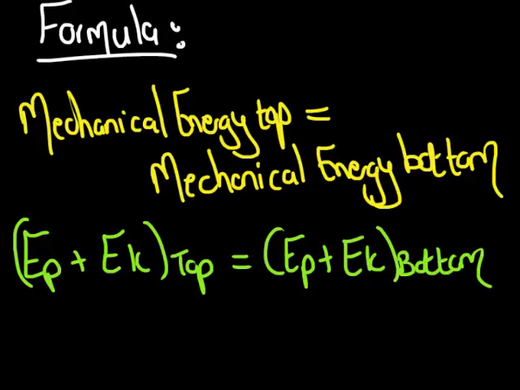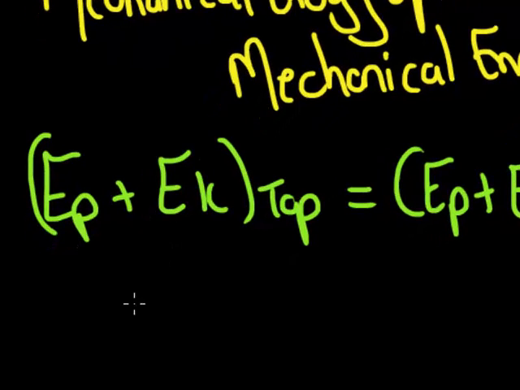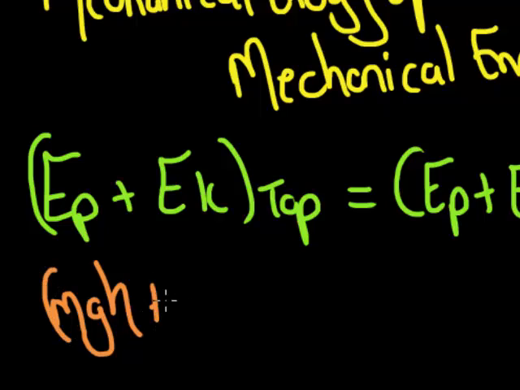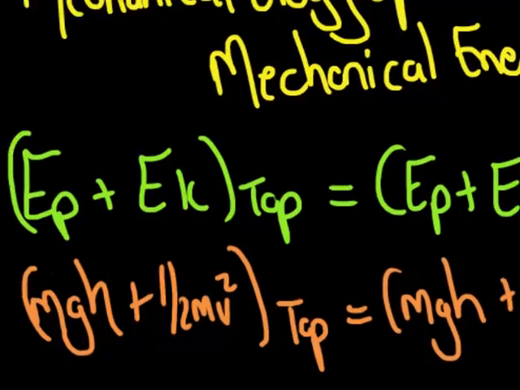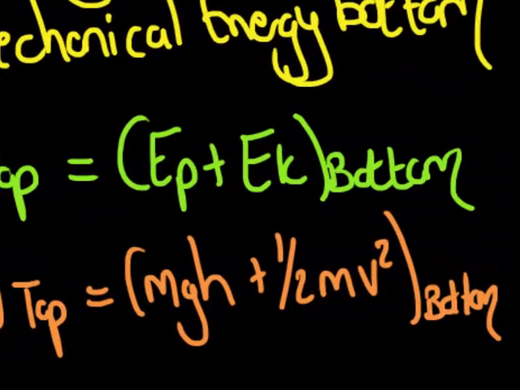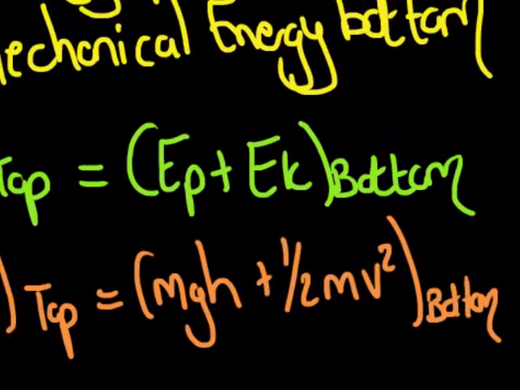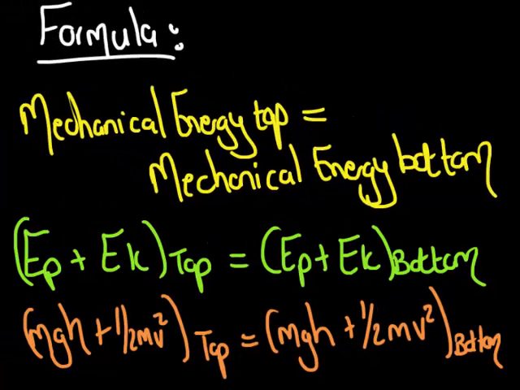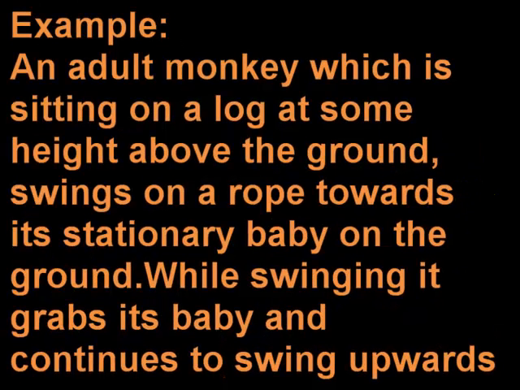And we can break that down even further, because gravitational potential energy is mgh, for mass, gravitational acceleration and height, plus a half mv squared. And that will be the same for the bottom part. As said, this formula is not given and you would need to memorize it as well as the breaking down of it. Let us now consider an example.